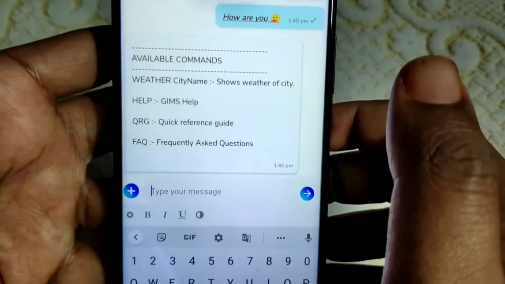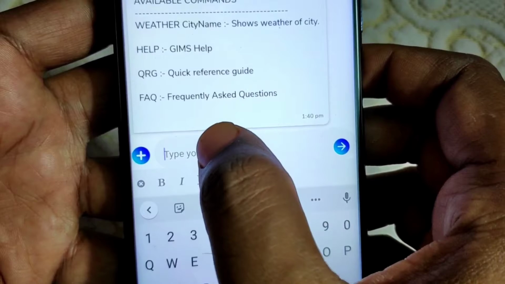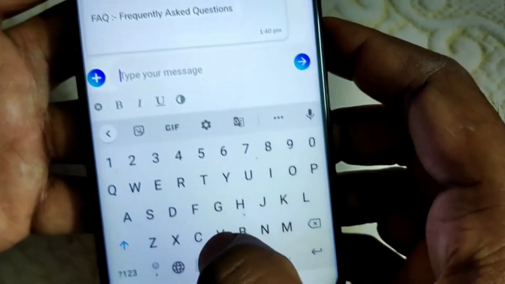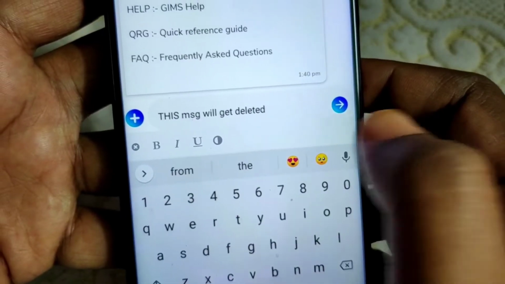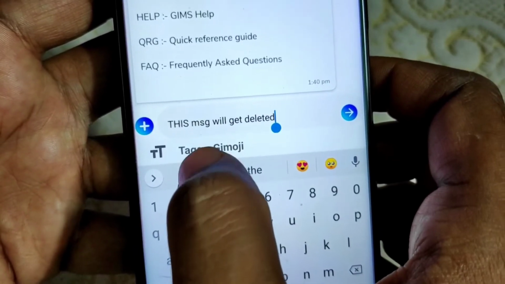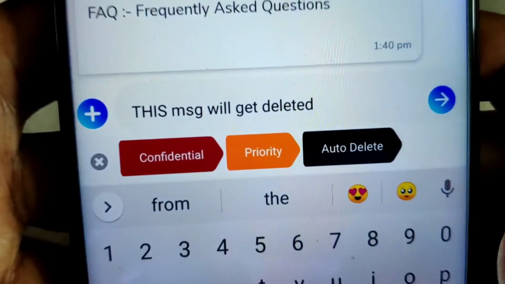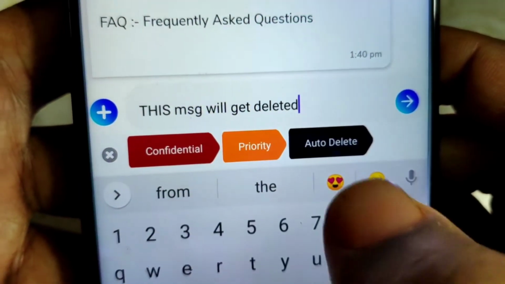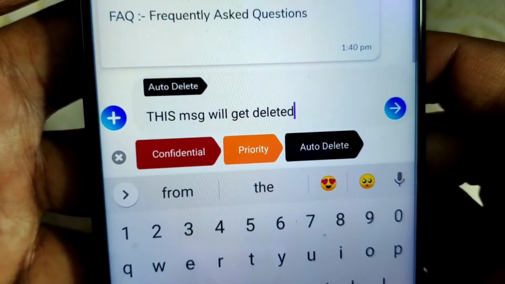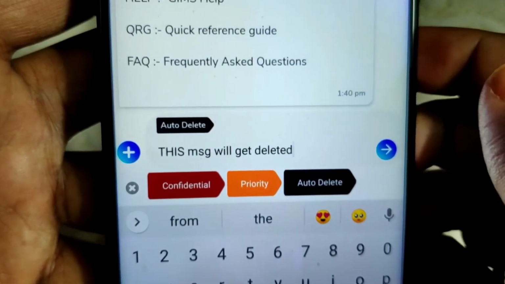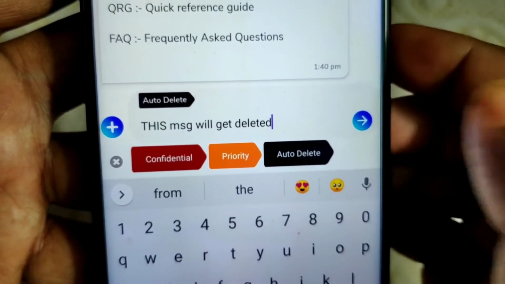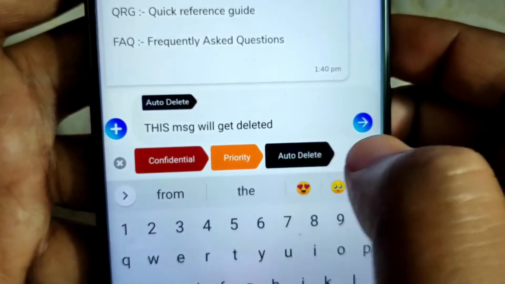That has been sent. Now the next part is the disappearing message. See how to do that. Suppose here I type this message will get deleted. Next to that, you have to click on this tag. Here you can see the tags, like the confidential tag, the priority tag, and the auto delete tag. I am clicking on this auto delete. That means the moment the receiver receives and reads this message, it will get deleted automatically, and this is available in this tag area.